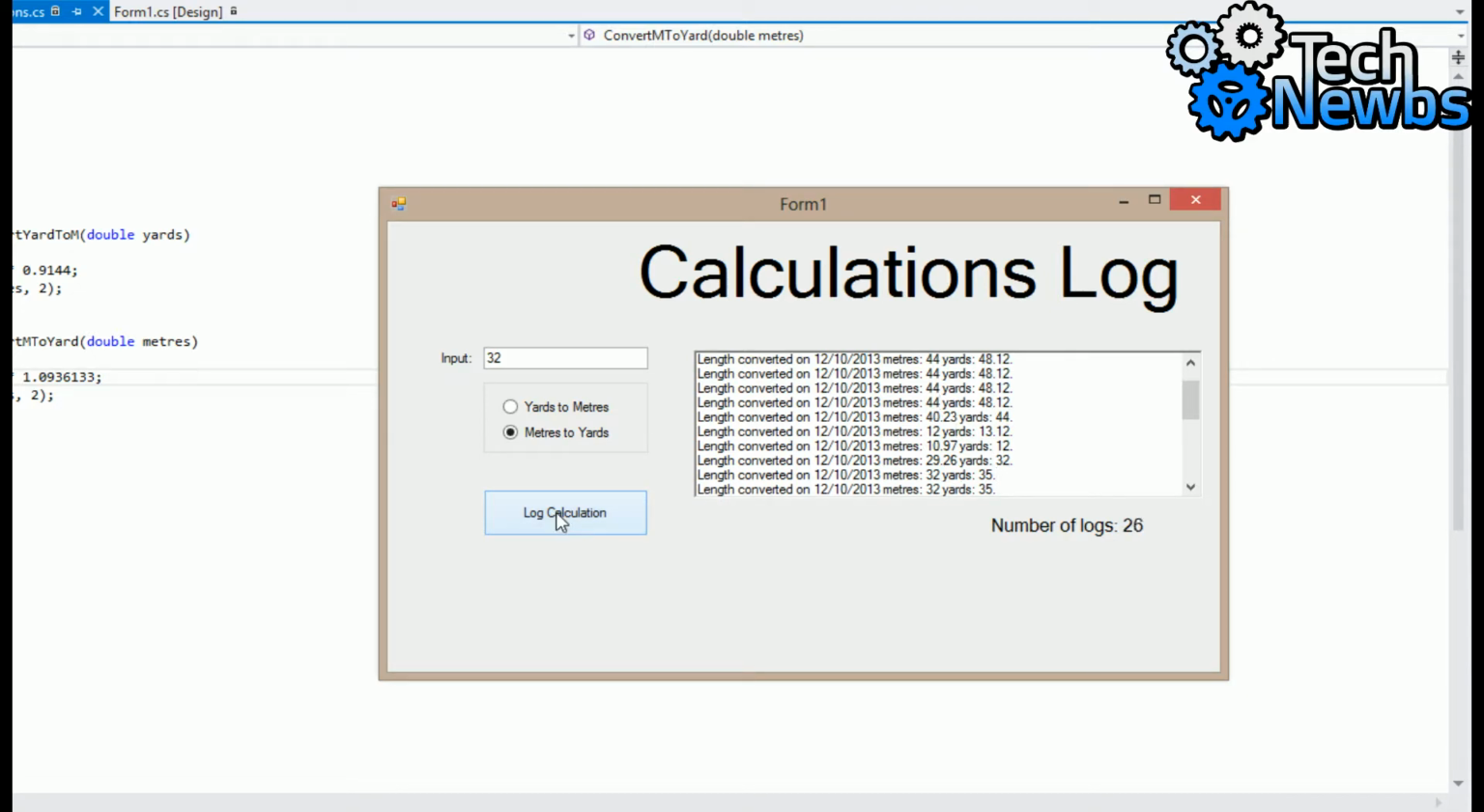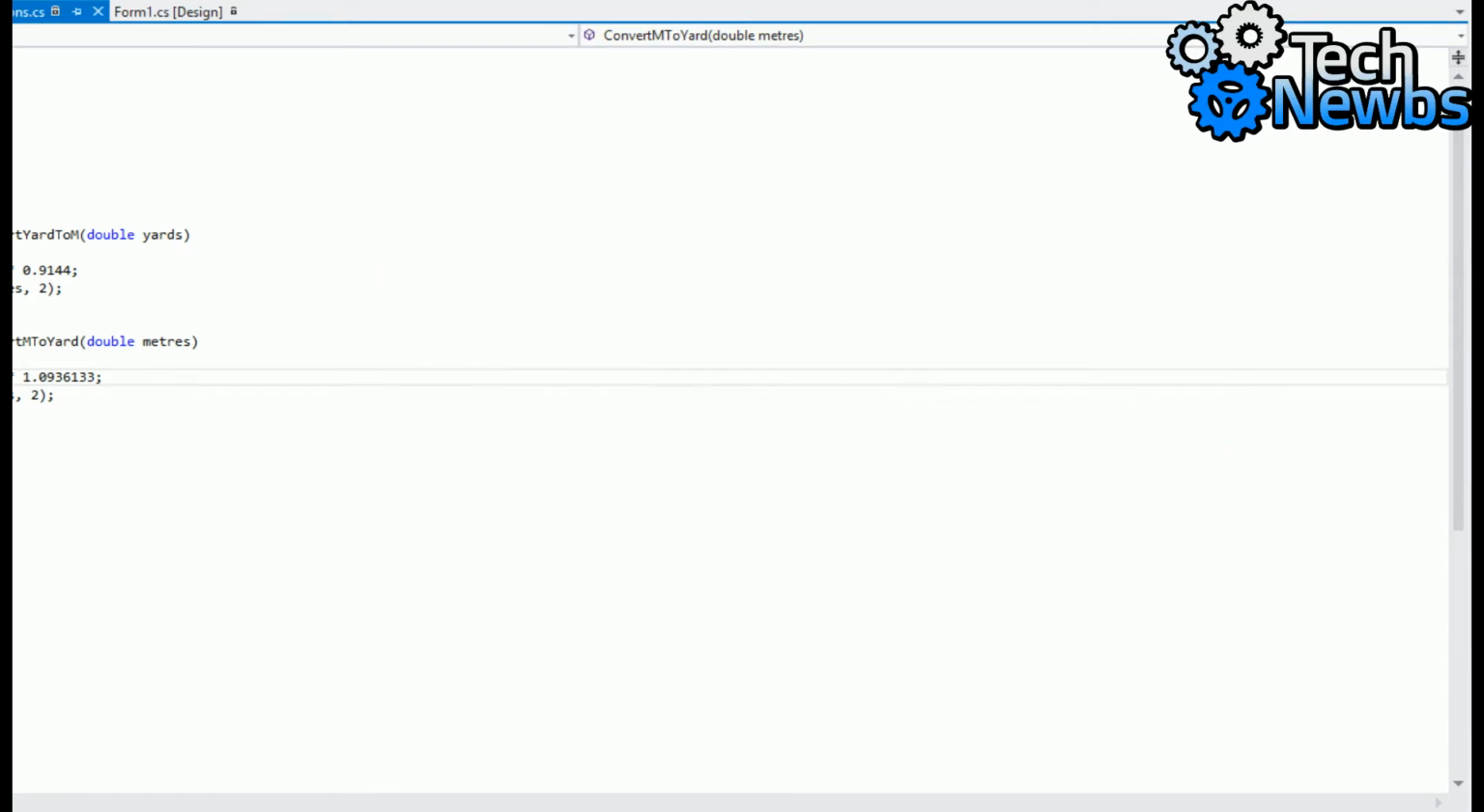Okay, so everything seems to be working. The number of logs changes. Can you still see the stream, by the way? Yep. Okay, just because Nathan wasn't able to. Okay, so the calculations log works fine.